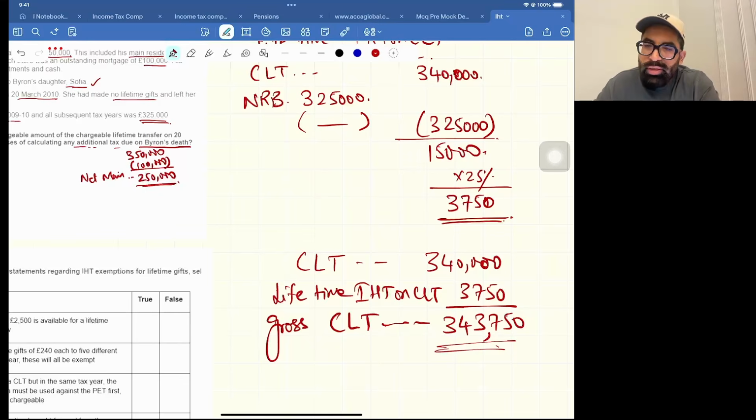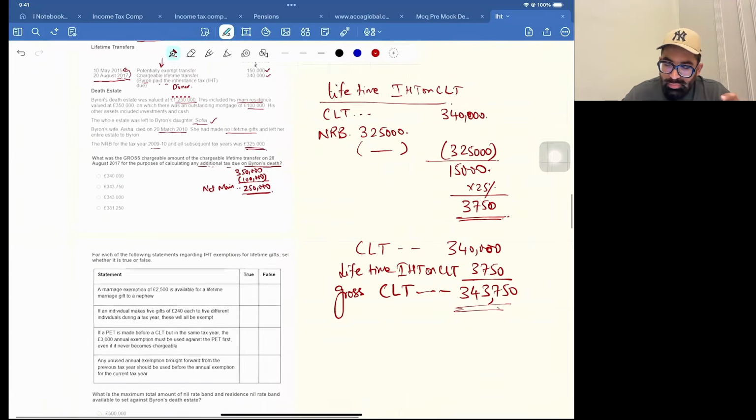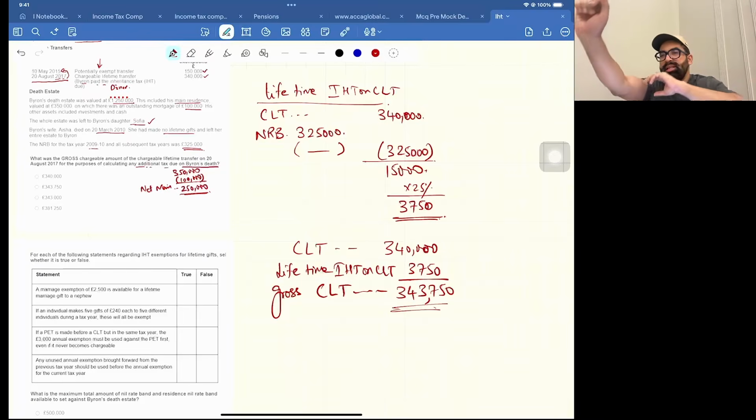Now once you have calculated this amount, in future if he dies within 7 years, then this is the value on which we will calculate additional IHT on CLT. 343,750 is the number on which we will be calculating additional IHT on CLT.